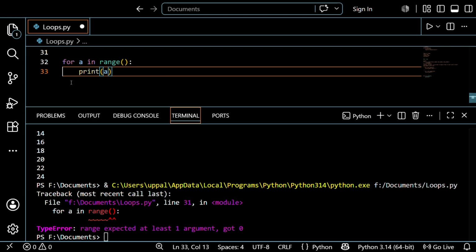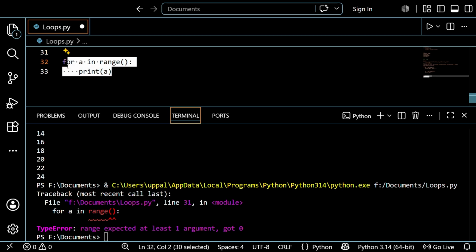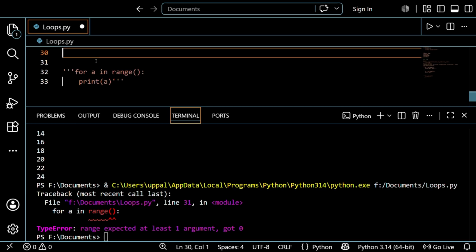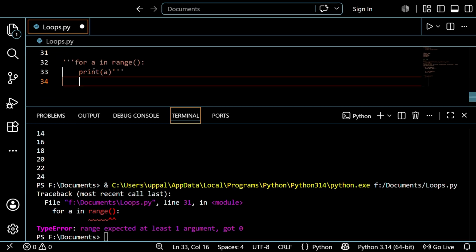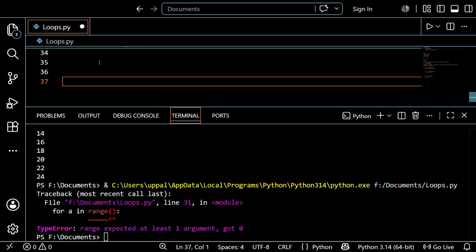print a name. See guys, I just want to write this first, so it's done. After that, let's take a variable, a is equal to, let's create a name, hello, right.